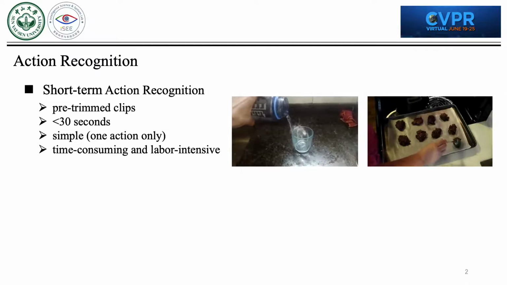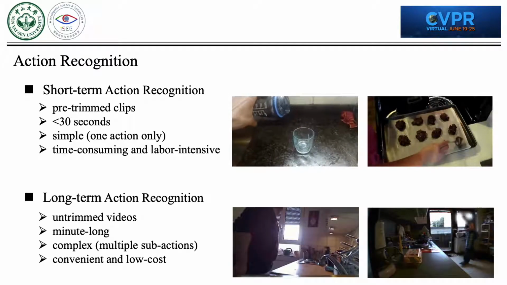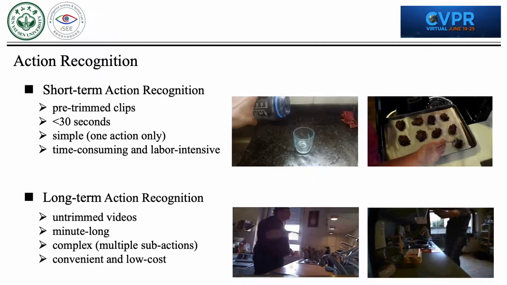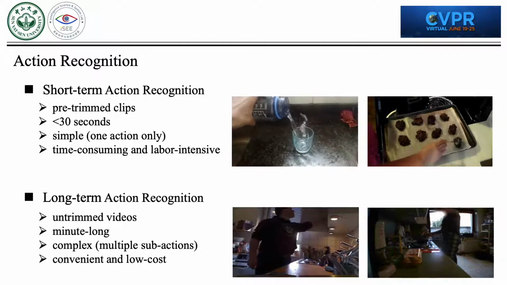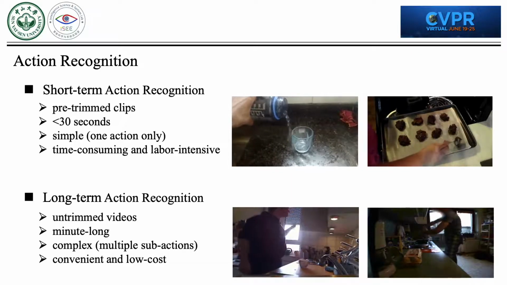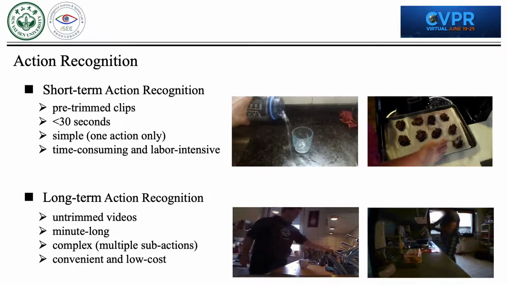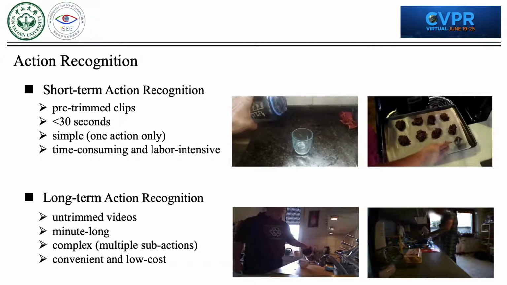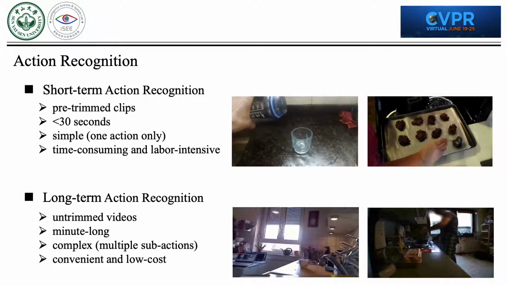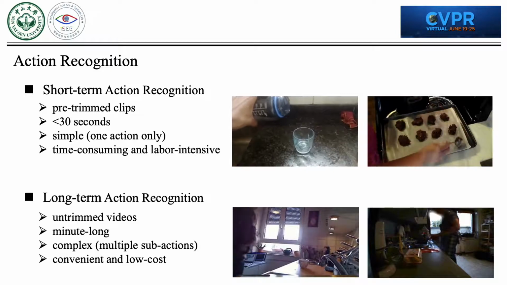However, trimming short-term actions from true lifelong videos is very time-consuming and labor-intensive. In contrast to short-term actions, long-term actions are actions in untrimmed videos, which generally contain multiple sub-actions, among which some complex relations exist. The goal of long-term action recognition is to identify the long-term action, or to identify all sub-actions. Thus, only long-term action category labels or all sub-action category labels need to be provided, which will largely reduce the cost of dataset annotation. Therefore, long-term action recognition provides a feasible way for us to understand complex human behaviors.